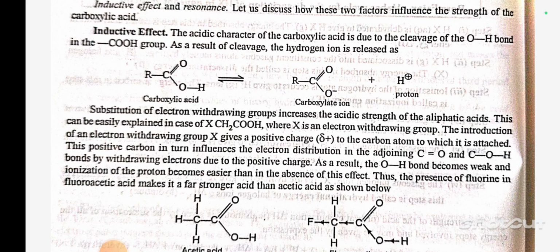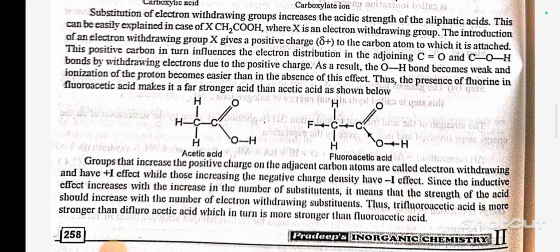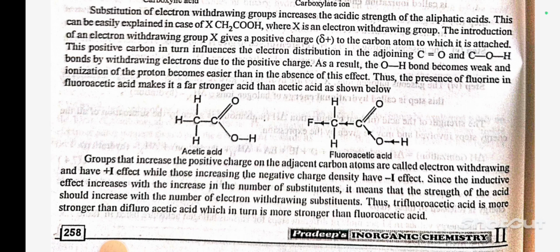Inductive effect. The acidic character of the carboxylic acid is due to cleavage of the OH bond in the COOH group. As a result of cleavage, the hydrogen ion is released as H+ proton. Substitution of an electron withdrawing group increases the acidic strength of the aliphatic acid. This can be easily explained in the case of XCH2COOH, where X is an electron withdrawing group.